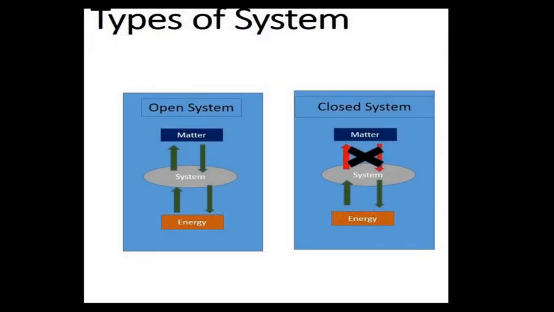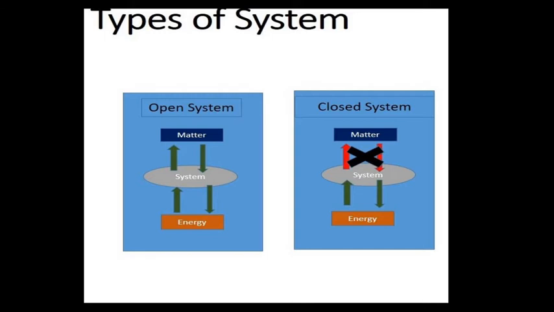So what is closed system and open system? In the initial class you remember we have seen that systems are of three different types: open system, closed system and isolated system. What is an open system? It is open to the nature, so that system and surrounding can exchange both energy and matter. Whereas closed system is a system where only energy can be exchanged with the surrounding, matter cannot be exchanged.